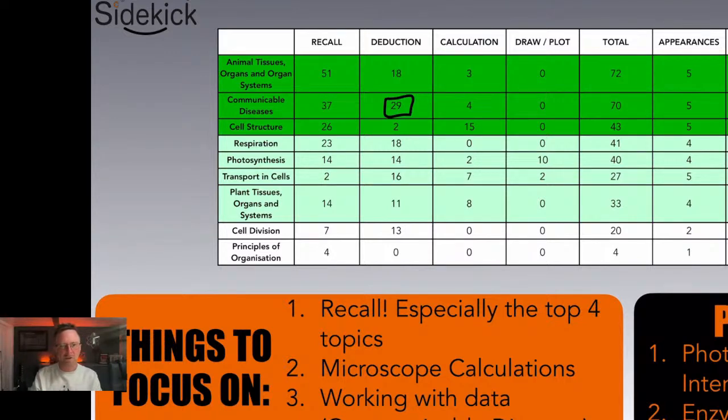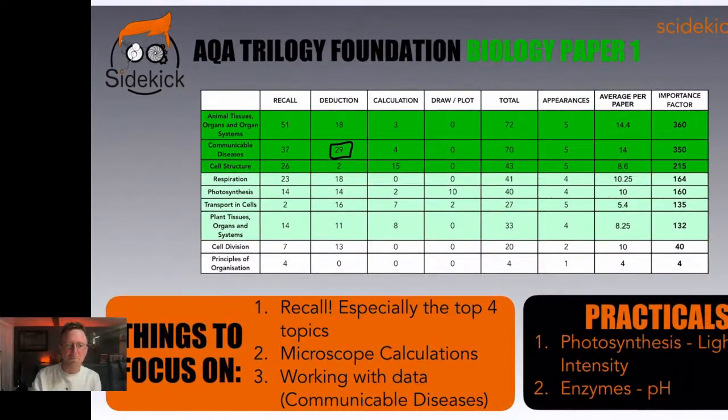Work on your recall for the top 4 topics there. So tissues, organs and organ systems, communicable diseases, cell structure and respiration. Photosynthesis, pretty hefty as well. But then, of course, you've got to focus on microscope calculations because there will be one. And, of course, lastly, working with data on those communicable diseases, okay? Practicing those questions, really, really important.